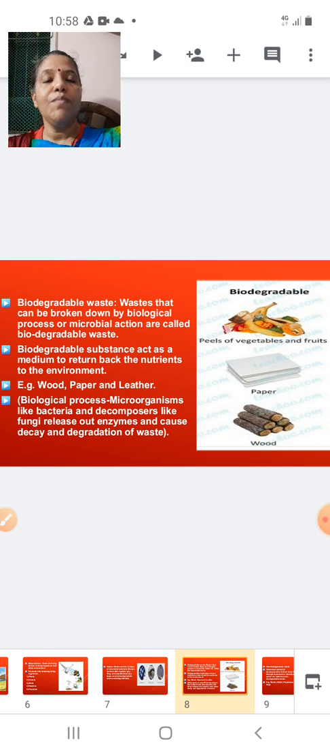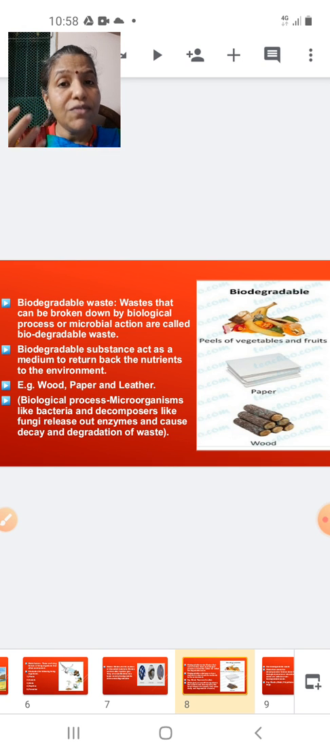Now, what is a biodegradable waste? Biodegradable wastes are the wastes which can be broken down easily by microorganisms. Microorganisms like bacteria and different types of fungi bring about the breakdown of the waste, that is, they break the waste into simpler substances. So any waste which can be acted upon by biological agents like microorganisms and fungi will be called a biodegradable waste.